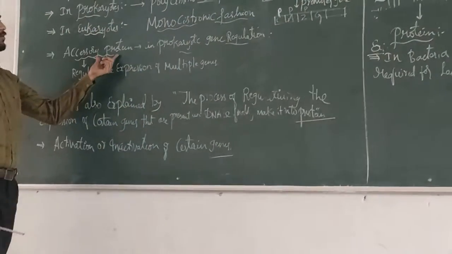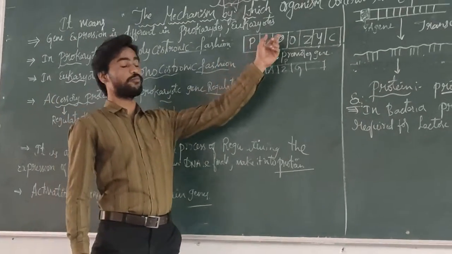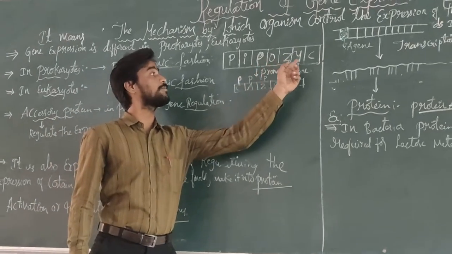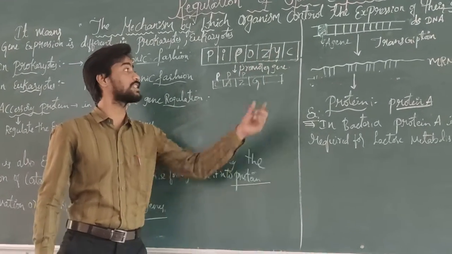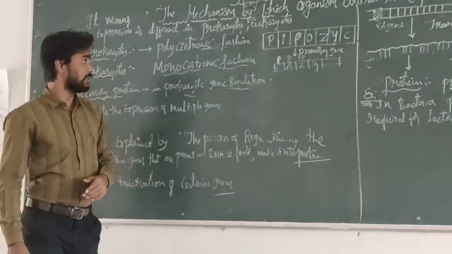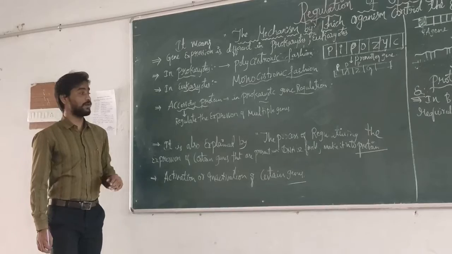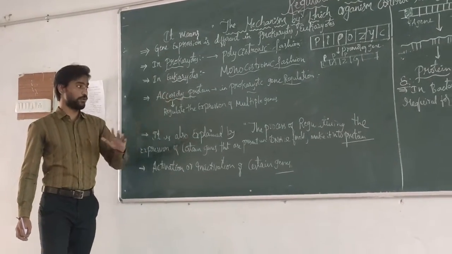When this accessory protein does not bind to the promoter site, it does not regulate the expression of the multiple genes. This is the main thing involved in prokaryotic gene regulation in the case of the accessory protein.